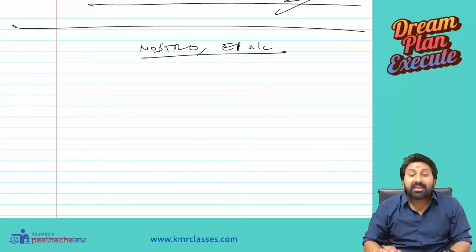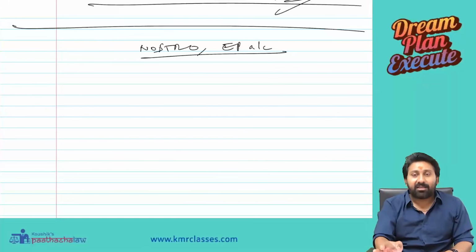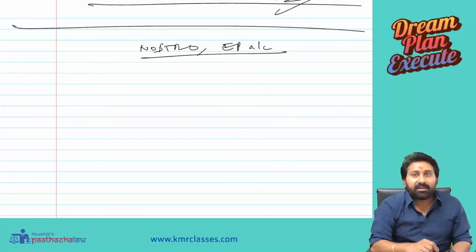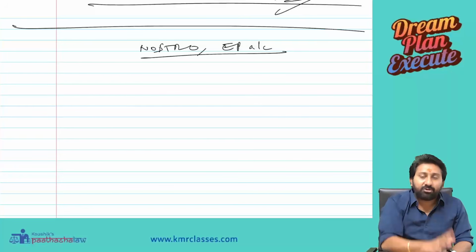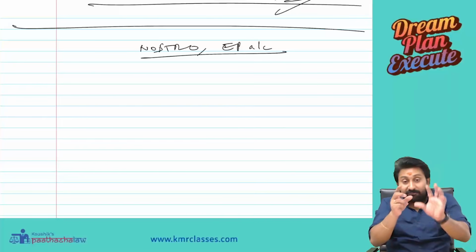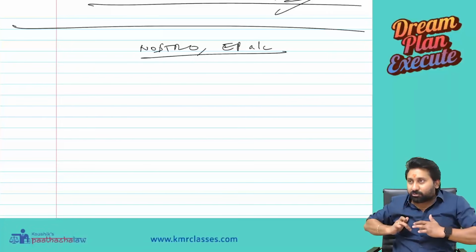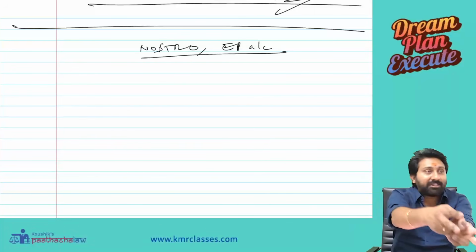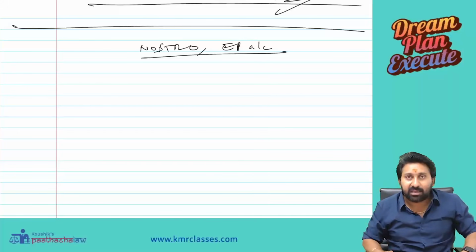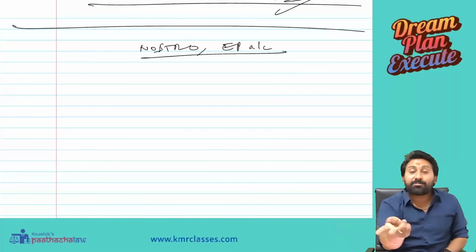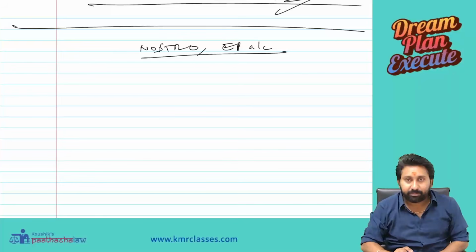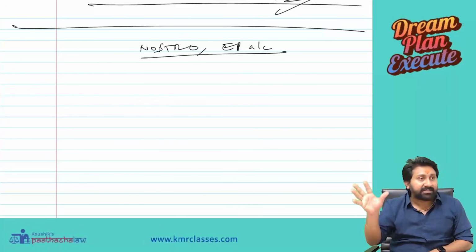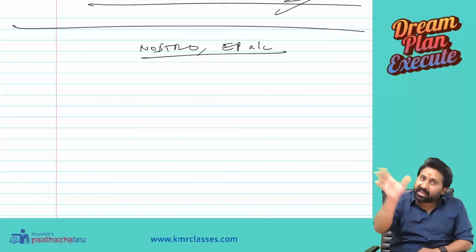Nostro account means what? It is an account opened by a dealer with another dealer for whom that currency is the home currency. Citibank of USA, Bank of America in USA. What is their home currency? Dollar. With them, I will open an account. See, a customer opens an account with SBI, and SBI opens an account with Bank of America. Now you can understand clearly. Just as I open a rupee account with SBI, SBI will open a dollar account with Bank of America. Clear? Like this, big banks like State Bank of India and Canara Bank have accounts in all popular currencies.